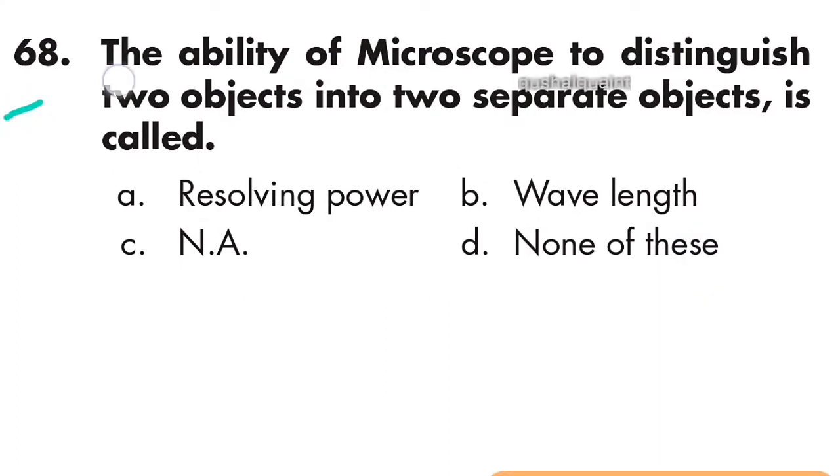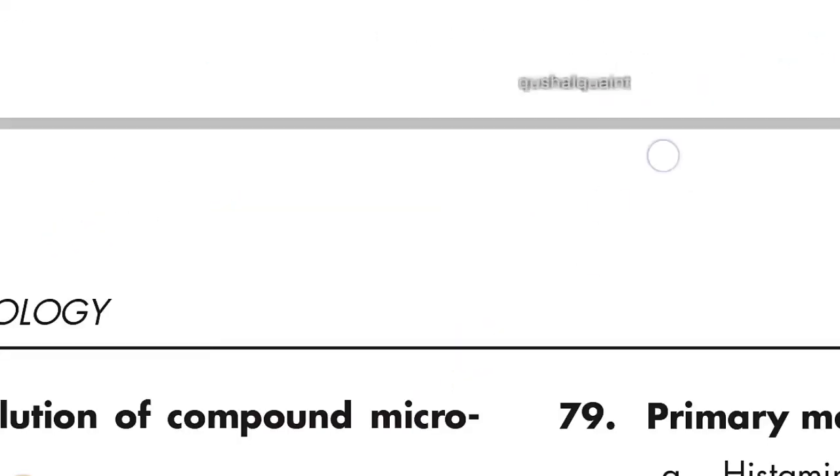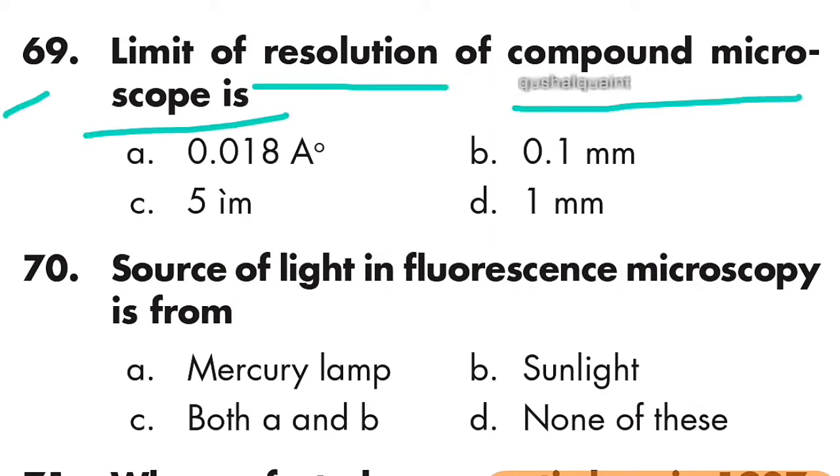Next question: the ability of microscope to distinguish two objects into two separate objects is called resolving power. Option A is right. Next question: limit of resolution of compound microscope is 0.1 mm. Option B is right, 0.1 mm.